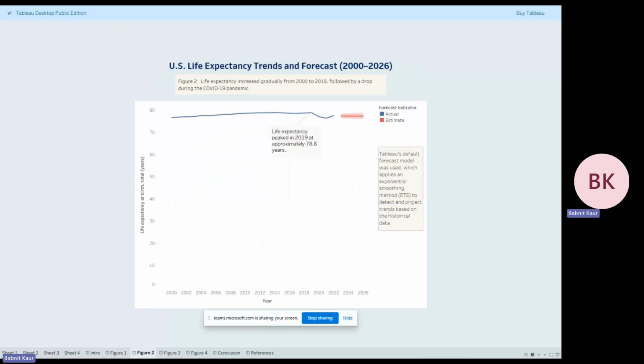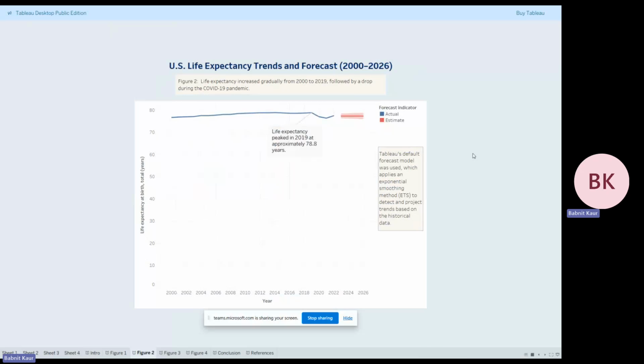Here in this visual, we're looking at life expectancy. And as you can see, it went up gradually until 2019, then dropped in 2020 and 2021, mostly because of the pandemic. And the forecast from 2022 through 2026 stays flat. This one also used ETS, but the forecast quality was marked as poor. Since the trend shifted suddenly during COVID, I don't feel as confident about this forecast.